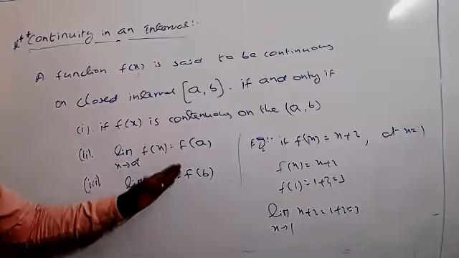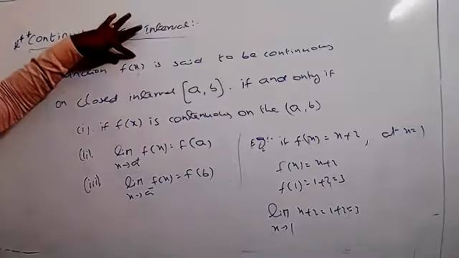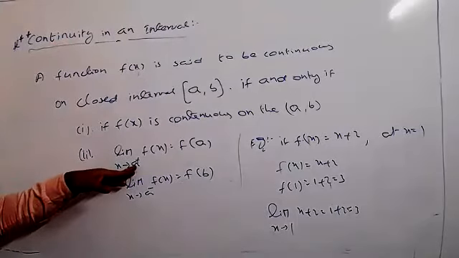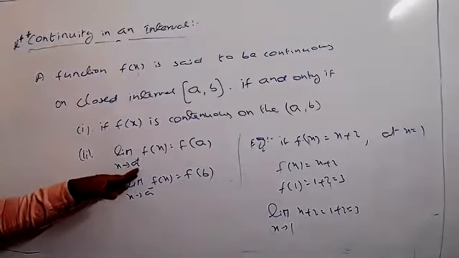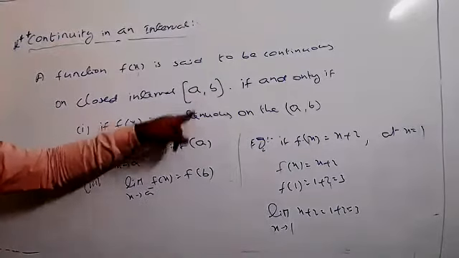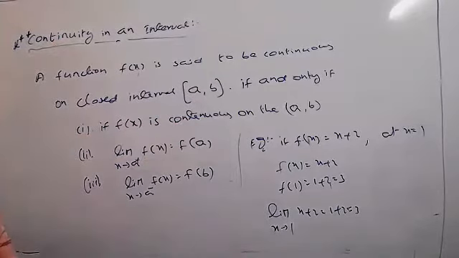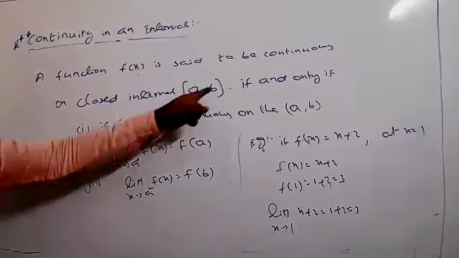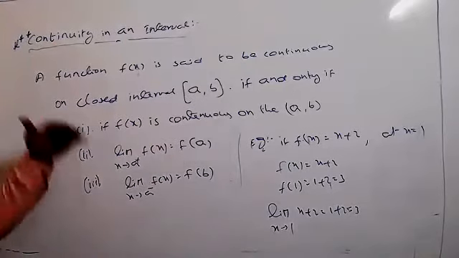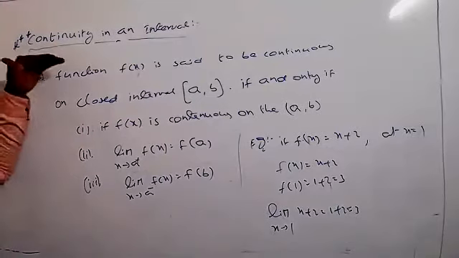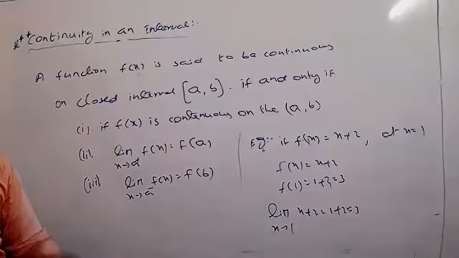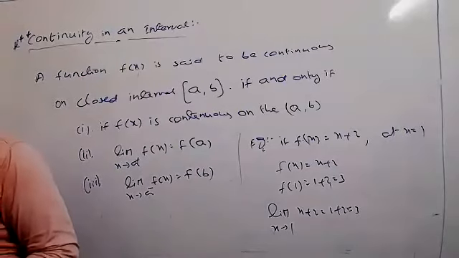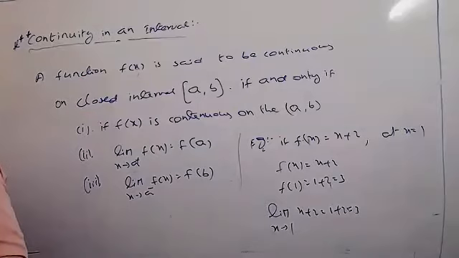When taking the right-hand limit, meaning values more than this value, we have to get f of a. When taking the left-hand limit, we have to get f of b. Only then is the given function continuous in the particular interval a comma b. This is also very important. Remember that.